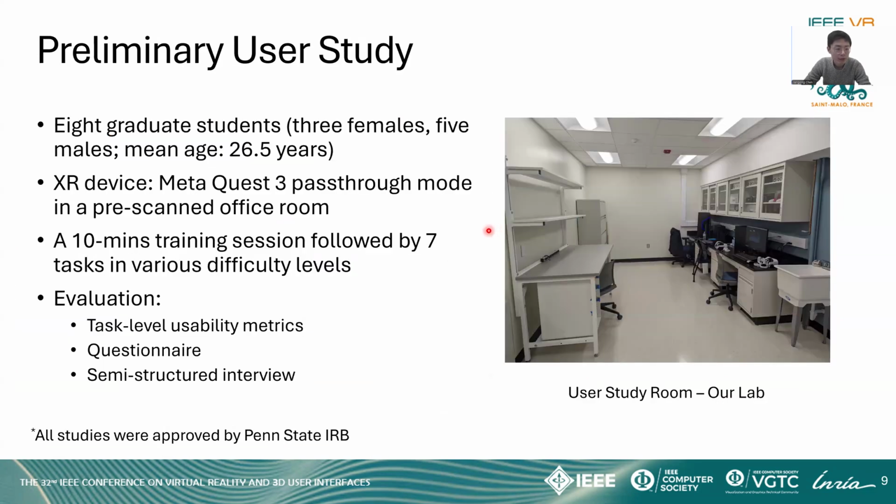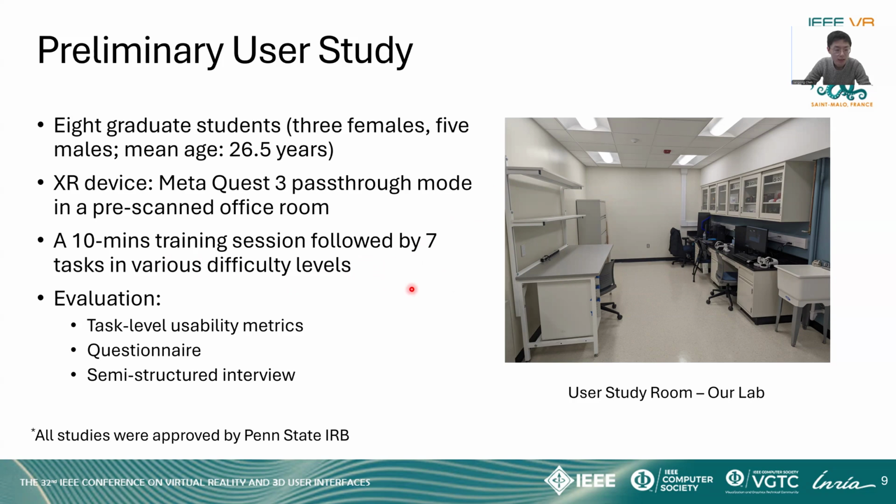To evaluate our system, we conducted a preliminary user study with 8 graduate students. We let those students wear a Meta Quest 3 and enable the pass-through mode to ensure they can see the real world. We conducted this user study in our laboratory, which is a typical office room. We let the users have a 10 minute training session, followed by 7 tasks at different difficulty levels.